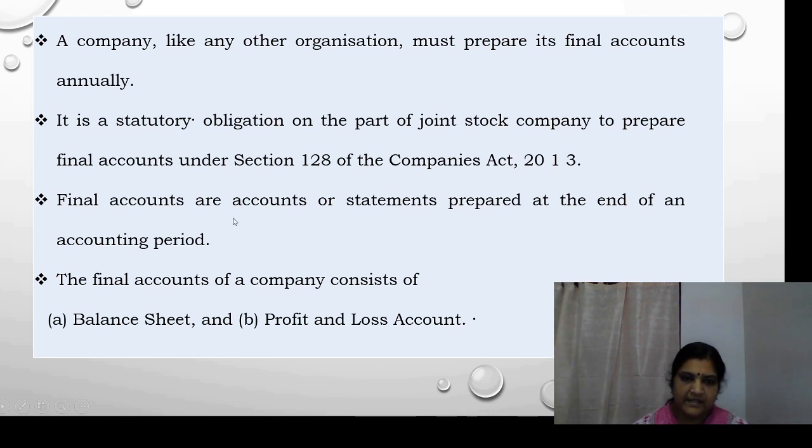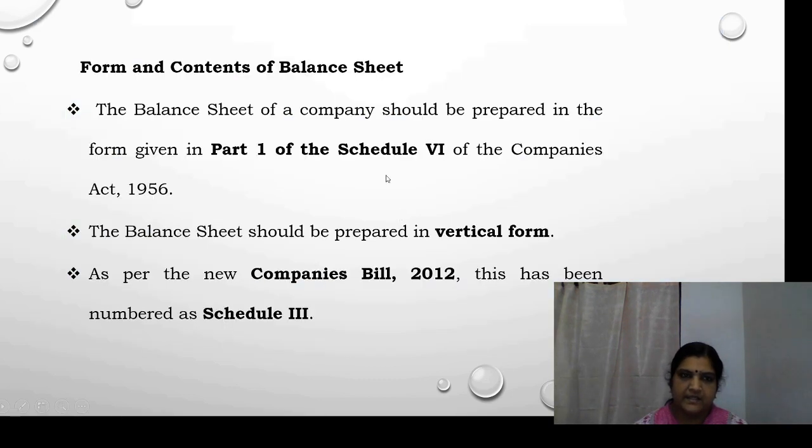Then the final accounts are accounts or statements prepared at the end of an accounting period. Now the final accounts of a company consist of balance sheet and profit and loss account. So just like any other organization, the final accounts of a company also consist of balance sheet and profit and loss account. Okay. Then we can see the form and contents of balance sheet.